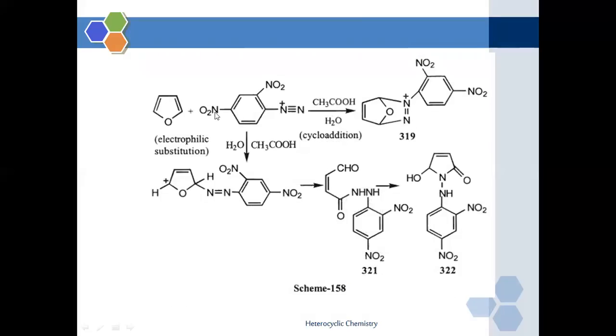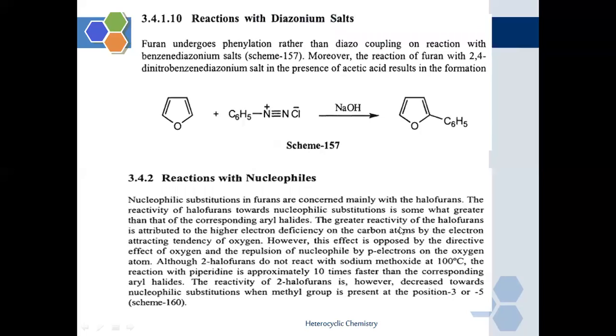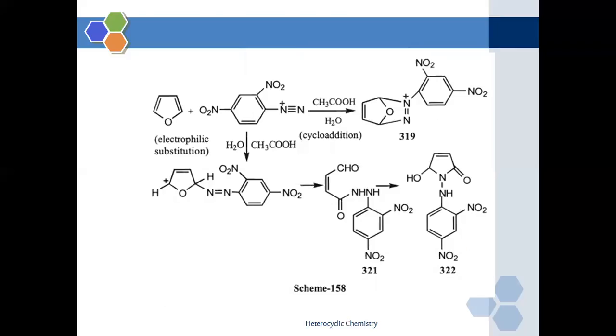Furan undergoes electrophilic substitution when it undergoes diazotization. There is the formation of a cycloaddition adduct, and this cycloaddition adduct will go for reaction with nucleophilic agents.